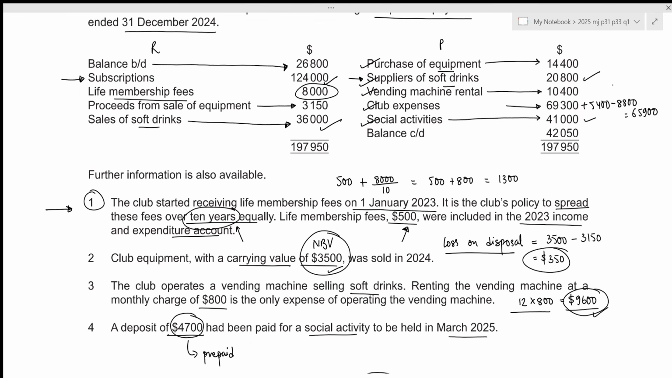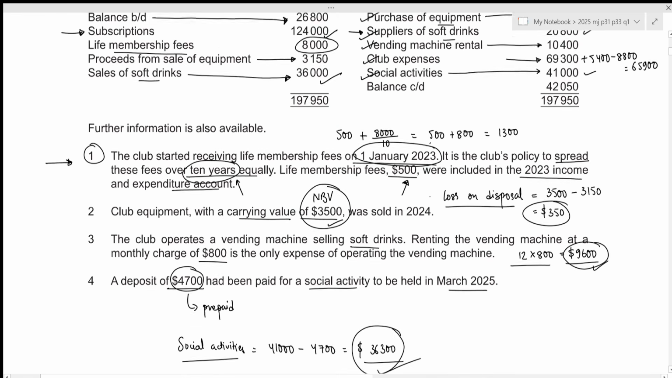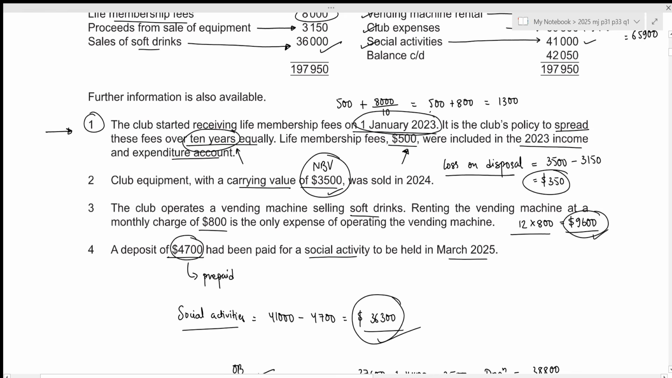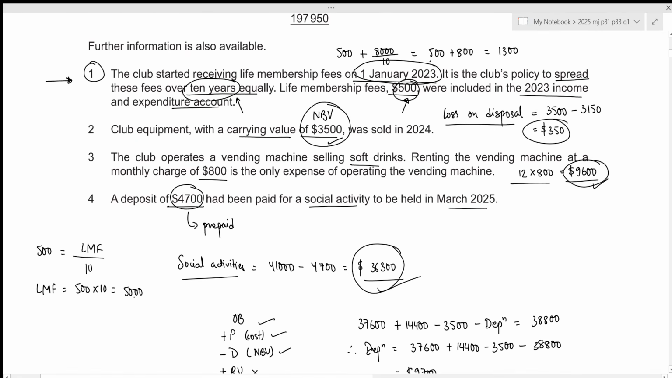We know that in this case, the life membership started on 1st January 2023, which is last year. And in last year, we included 500 as part of our income and expenditure account. So this 500 was just the total life membership fees divided by 10 because that is our policy. So the total life membership fees that we received in the year 2023 was 500 times 10, which results in 5,000. So by the end of the year 2023, out of this 5,000, 500 was transferred to the income and expenditure account, which means that the remaining 4,500 remains as our life membership fund.